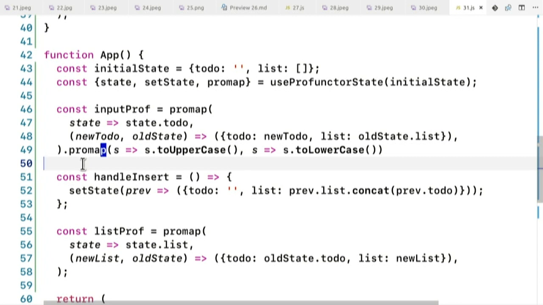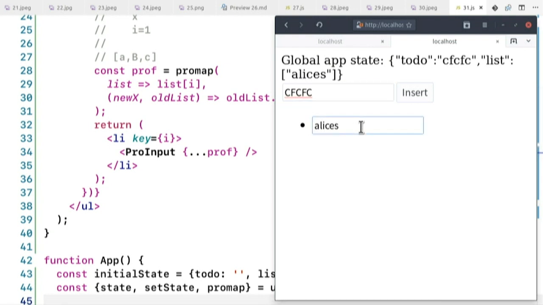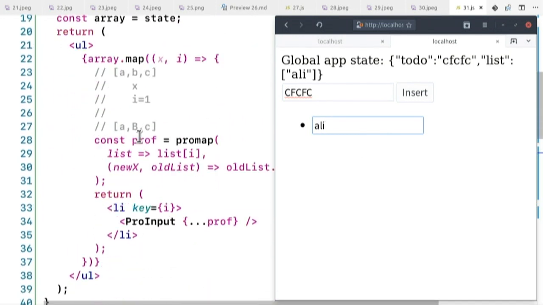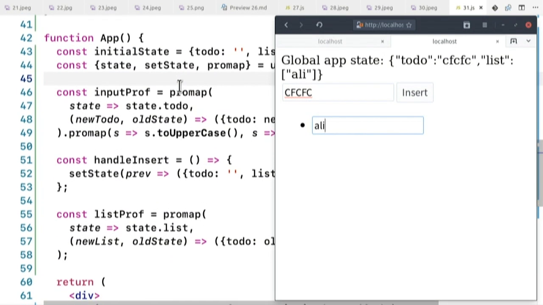Question. Sorry, I'm doing this not so easily for you. But how does this work performance-wise, right? If I change something deep in the list here, what does it actually do? Here, it's calling set state inside the pro input, which bubbles up to pro list, and pro list will bubble up to the app.